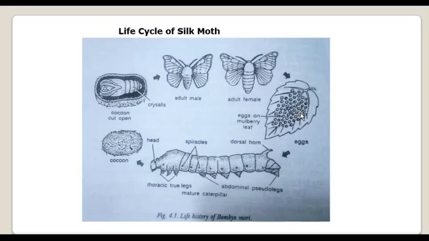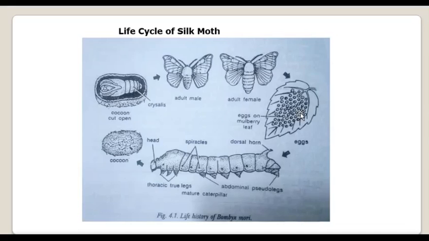So these eggs are well protected by means of gelatinous glue, which makes them stick to a substratum. Whatever eggs are laid are not dry, they are moistened with the gelatinous glue, which helps them attach to the substratum. The newly laid eggs can be recognized by their pale yellow or cream color.